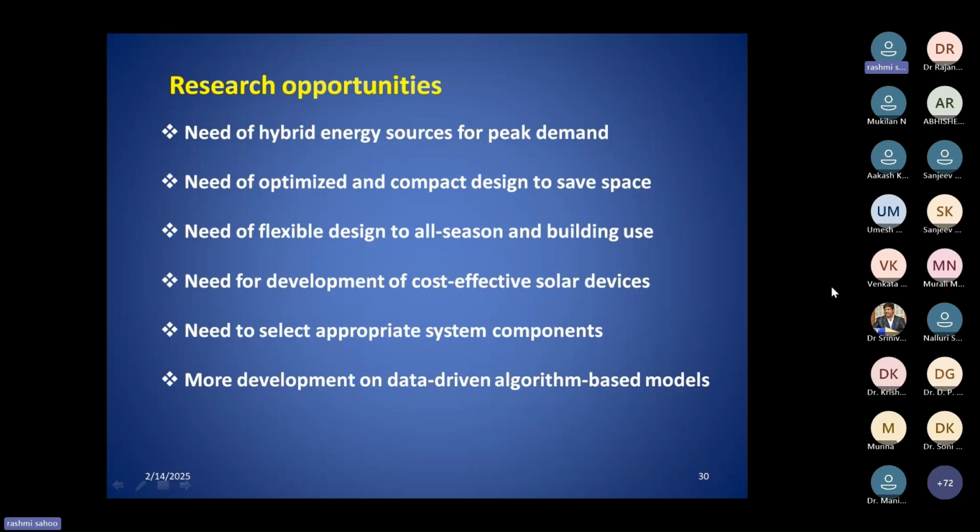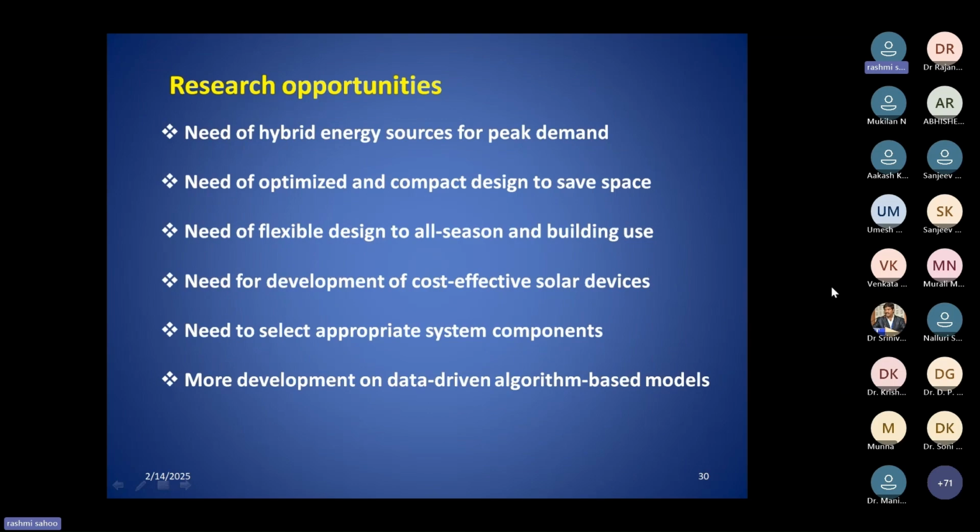Then another point is the need of development of cost-effective solar devices. I have already told you that solar devices go along with the energy storage system, so the solar collector and solar energy storage can sometimes be coupled together, or used separately.